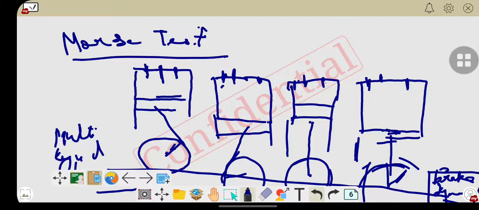Suppose this is cylinder number 1, this is cylinder number 2, this is the third one, and this is the fourth one. Simultaneously the processes are carried out. When combustion takes place, energy is being developed in every combustion chamber.